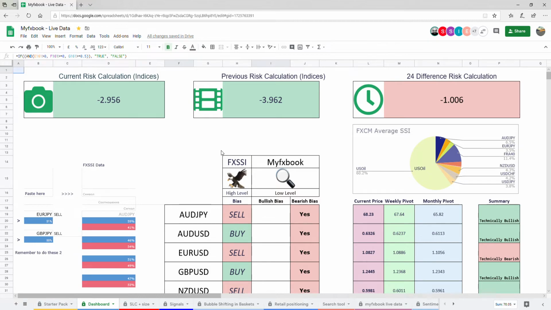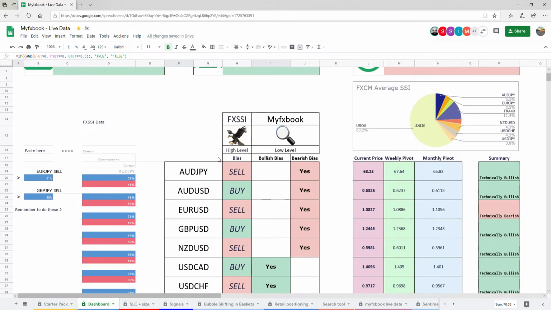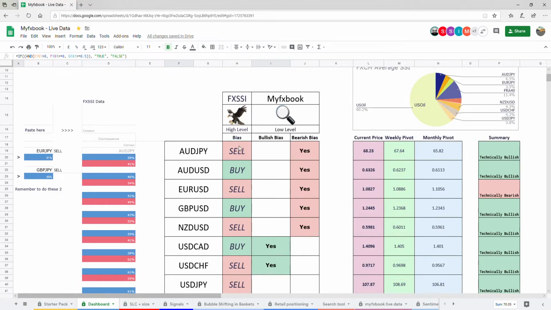This is the high level view of the currency pairs. That's the low level view. This is automated. This is manual. So what you'd want is for the high level and the low level to agree. So Aussie yen is a sell because the retail are long, and it's a sell because they're buying over time, and that's why that's a sell.